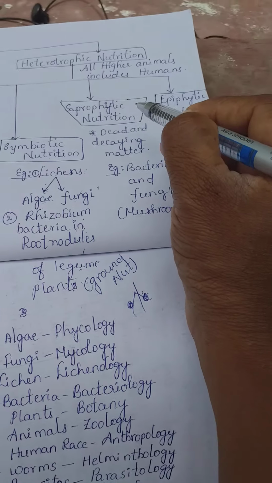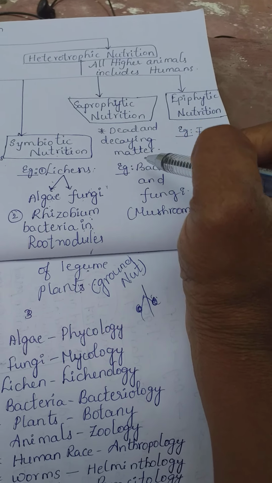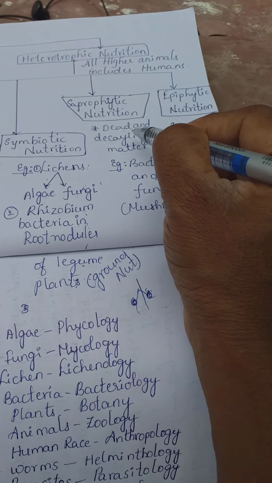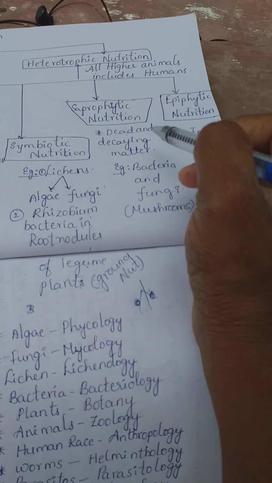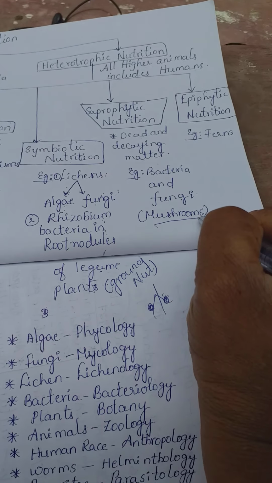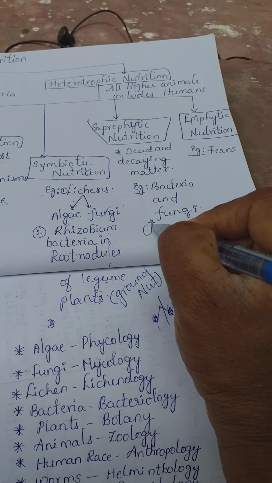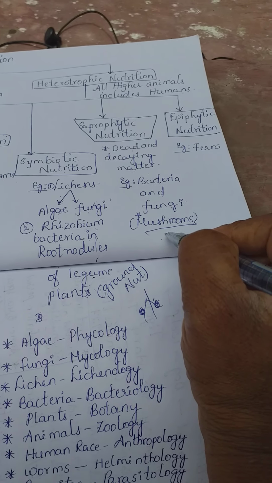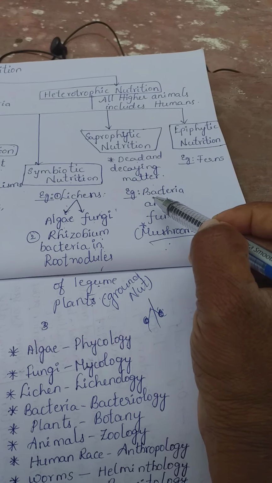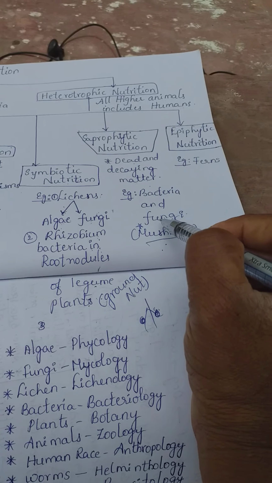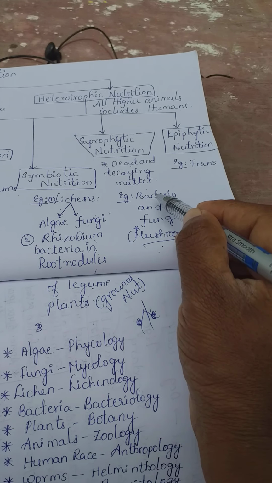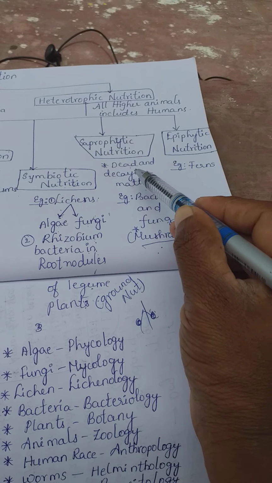And the fourth type of heterotrophic nutrition is saprophytic nutrition. It means the organisms depend on dead and decaying matter. Best example, bacteria and fungi. Among fungi, the well-known edible fungi are mushrooms. These are considered examples of saprophytic nutrition. These are called saprotrophs because they depend on dead and decaying matter.